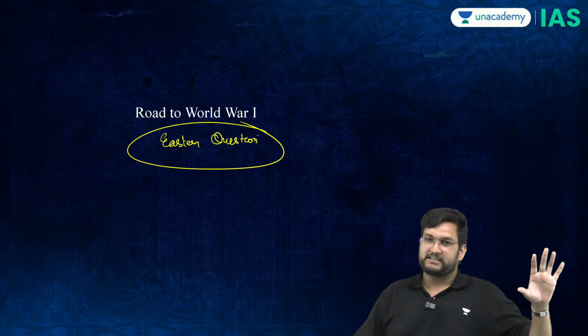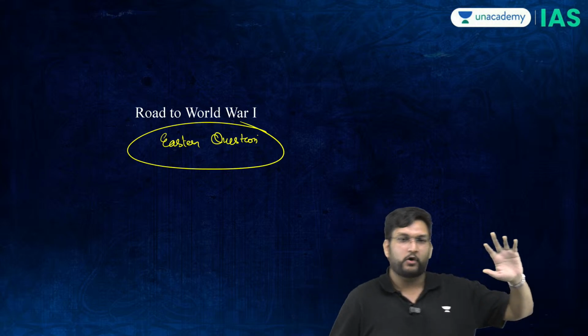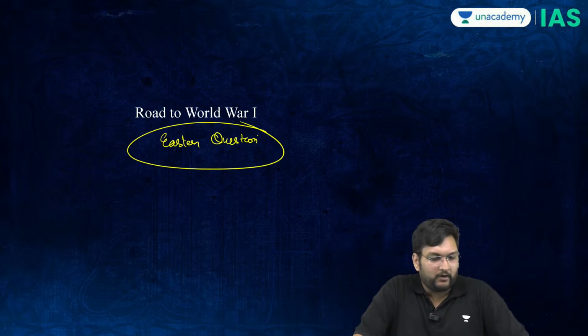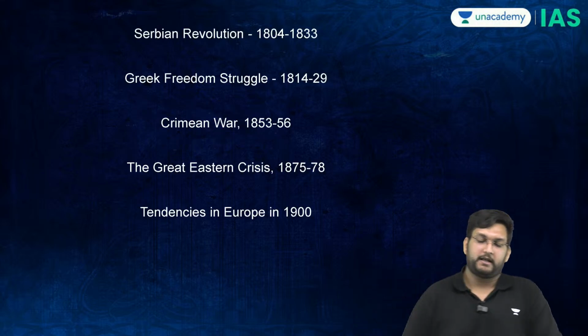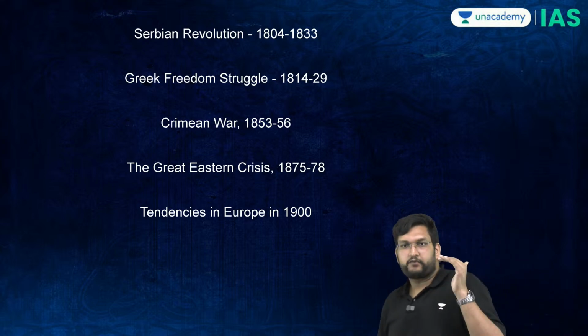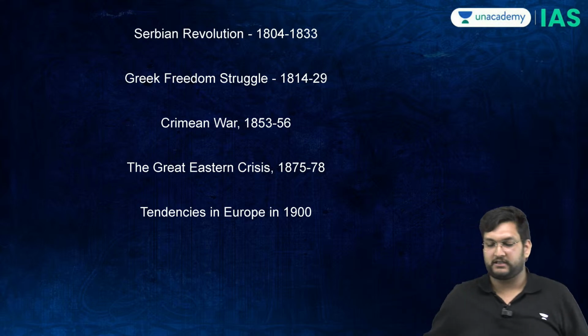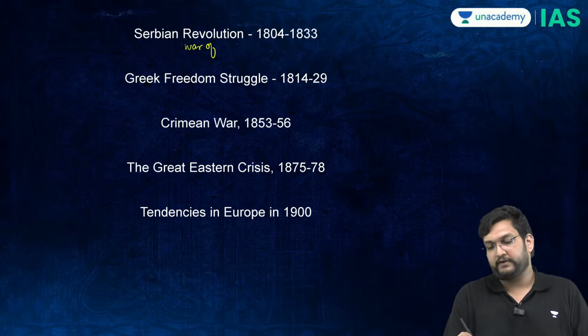So we have established the Eastern question. Now we'll move on to the next section, which is the road to the First World War. In order to understand the road to the First World War, you have to understand the following events. One is called the Serbian Revolution or the Serbian War of Independence.